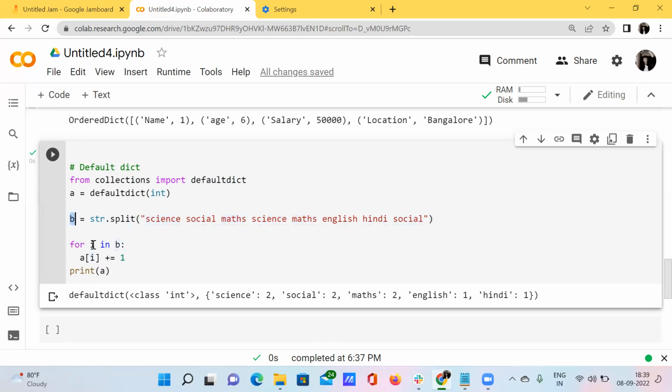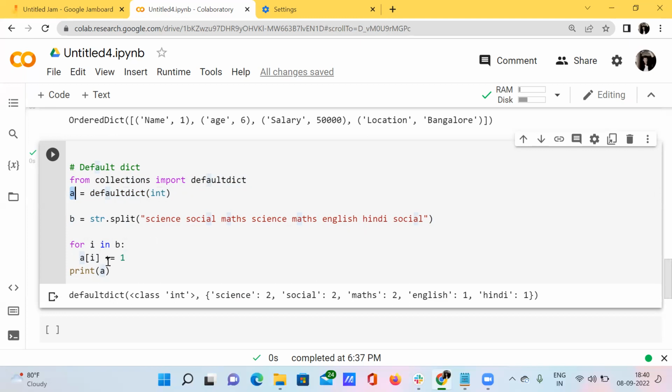I am saying just go and iterate through all of the elements inside the B variable and just increment. I'm just saying increment all of this a of i. A of i is nothing but, see here, we are actually using this default dictionary of int for this variable a.